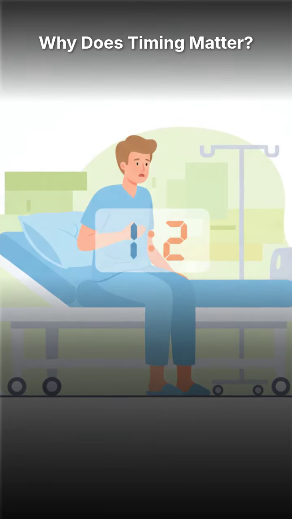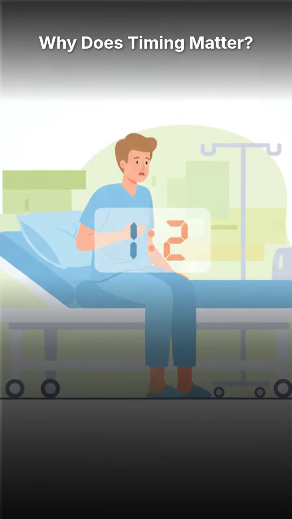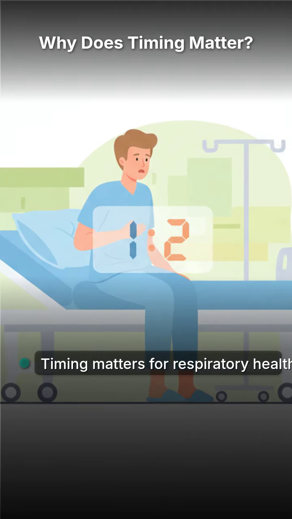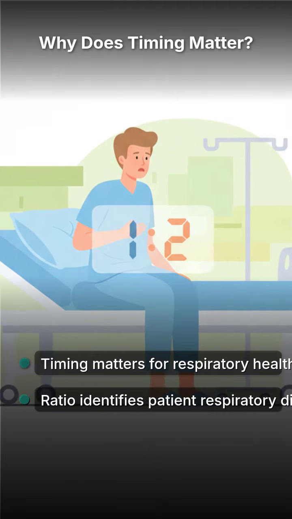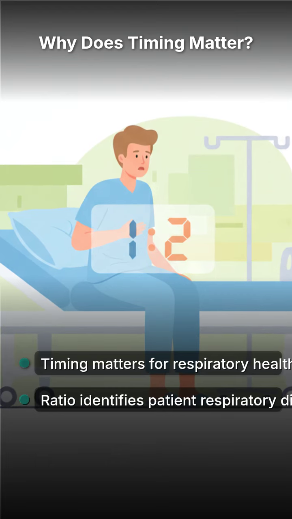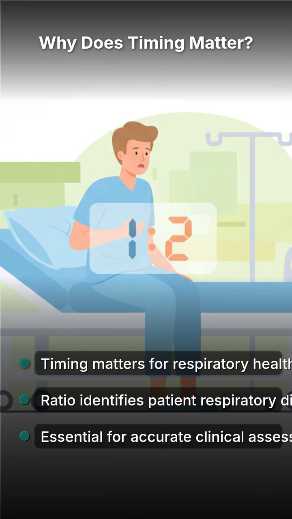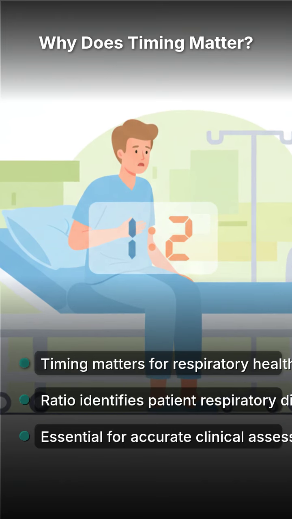Inspiration and expiration. Why does timing matter in a clinical setting? The IE ratio is a vital sign that nurses often overlook during rapid patient assessment. If these phases are imbalanced, your patient can quickly suffer from respiratory fatigue or distress. Let's explore why the mechanics of the breathing cycle are so critical.